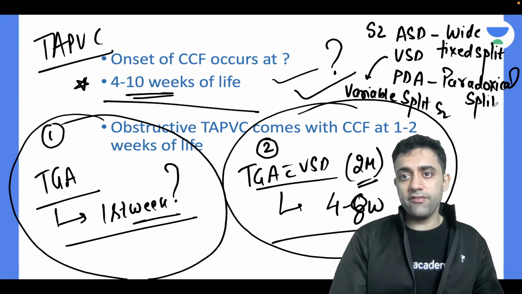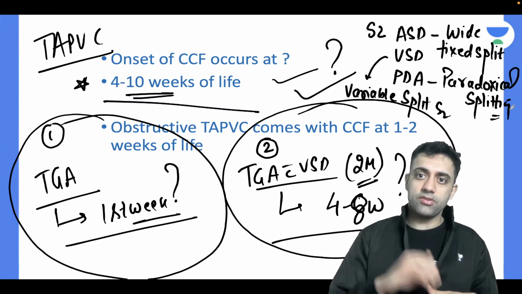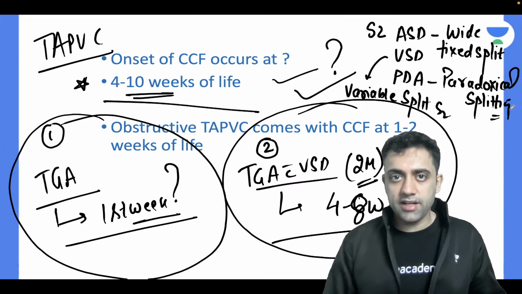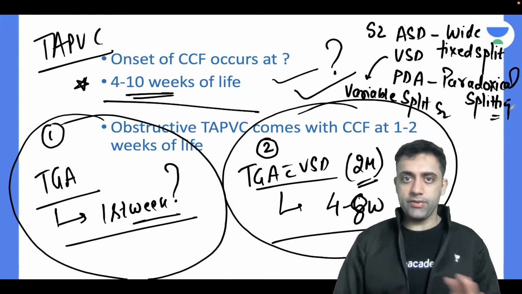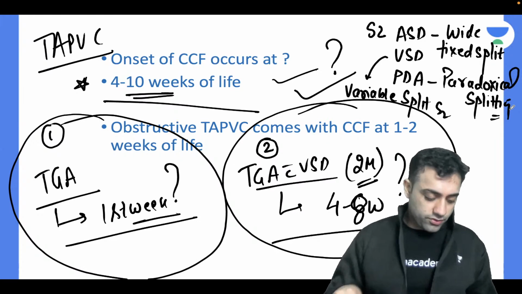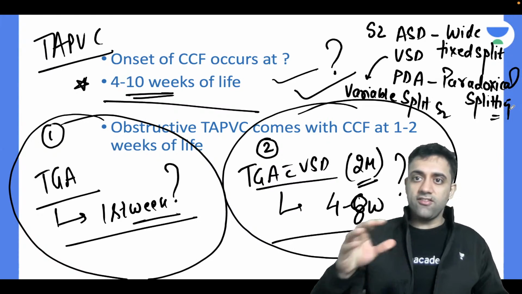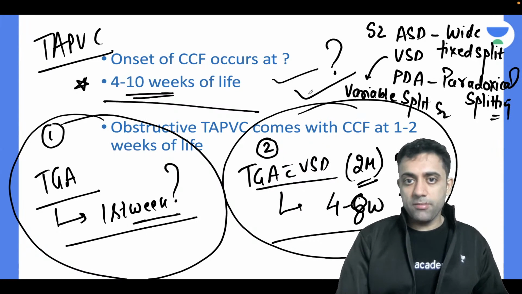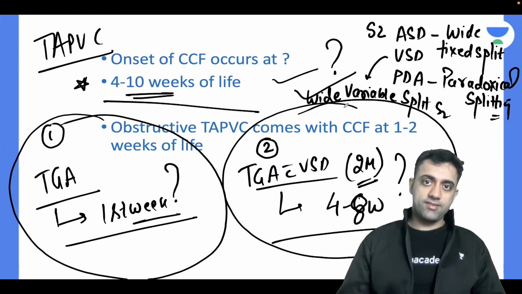Why this happens, again, if you're a newcomer, watch the previous classes. I can't tell everything in one class because each point takes half an hour to explain. So go to the previous ASD, VSD, PDA classes before the session gets private. Watch all the videos and update your notes. In ASD, the S2 will be a wide fixed split, in VSD a wide variable split, and in PDA a paradoxical splitting of S2.